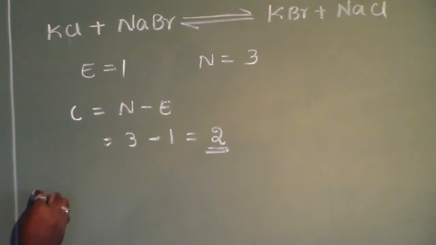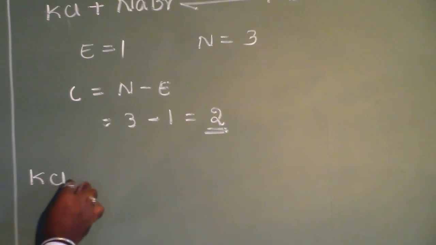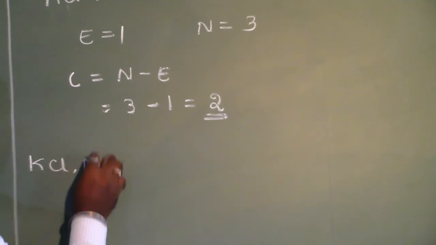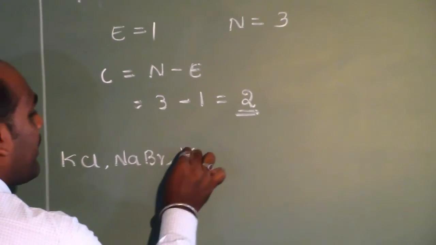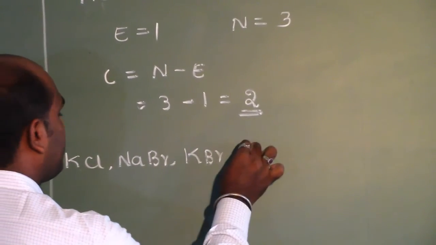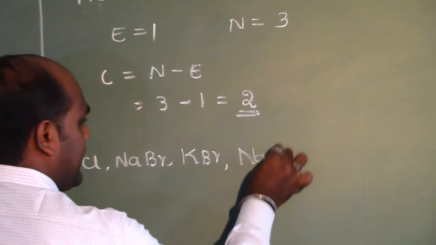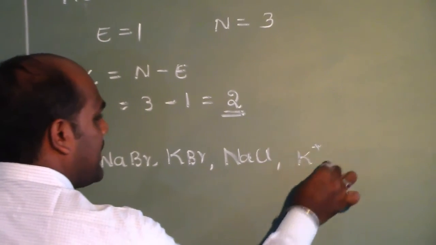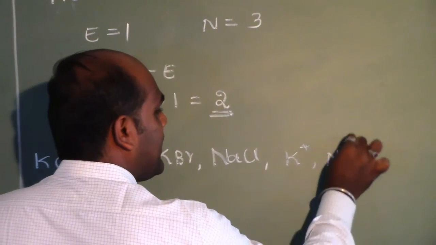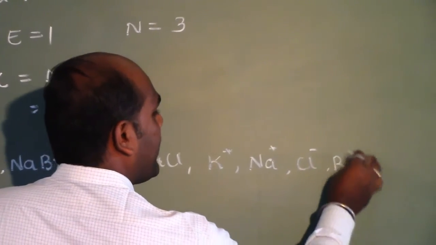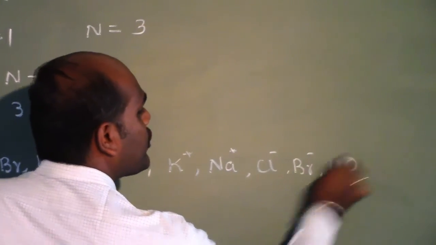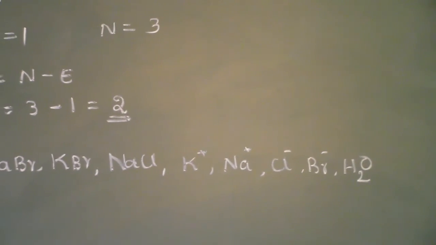And let us consider the other one: KCl, NaBr, KBr, NaCl, K plus, Na plus, Cl minus, Br minus and H2. A very big system, right?